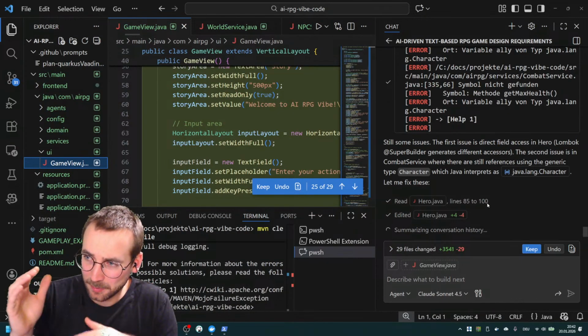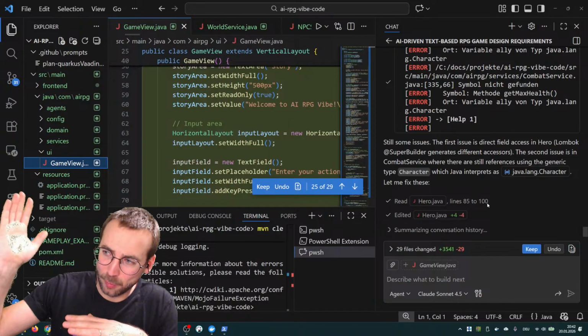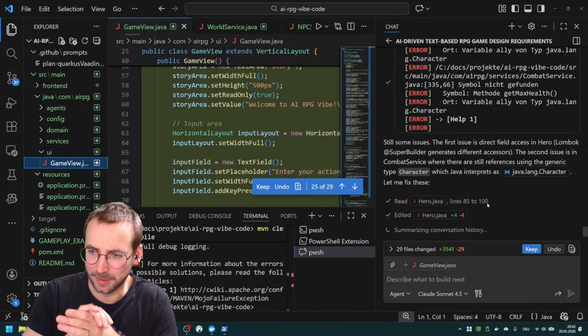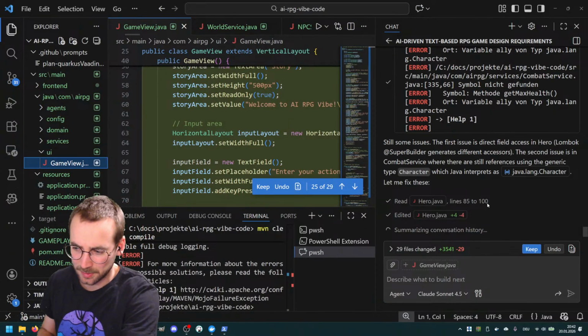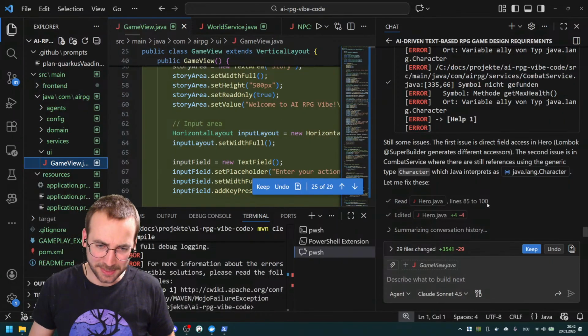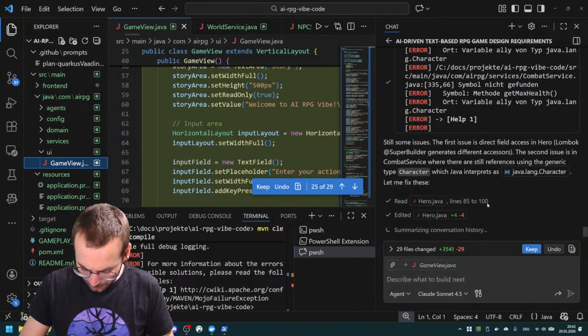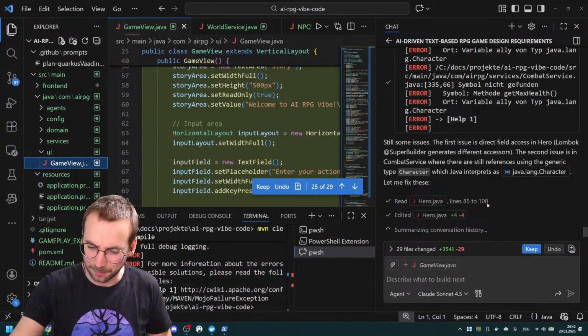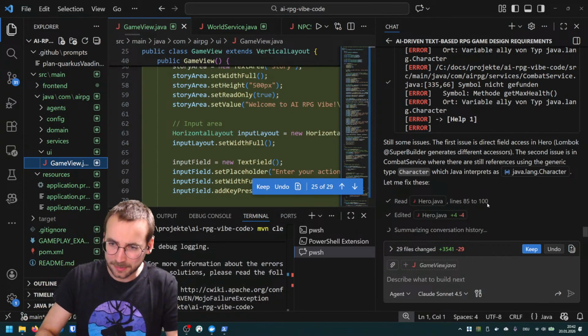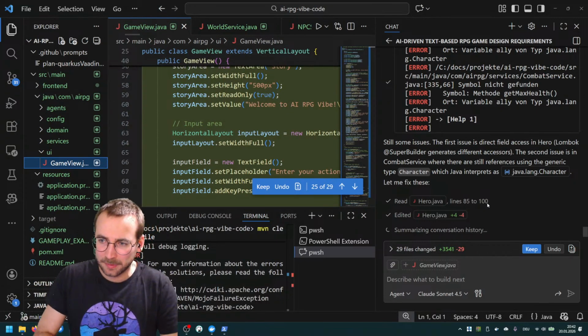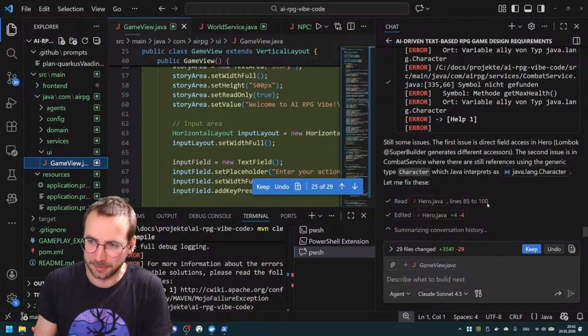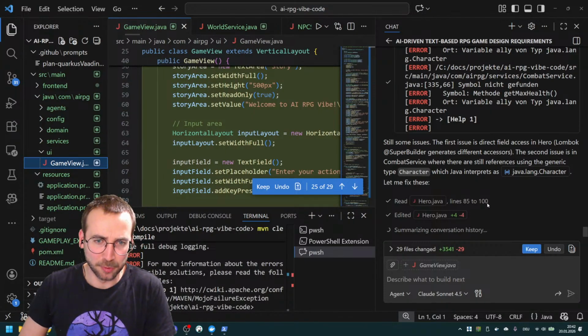So it does summarization, and then it can throw away all the chat history. I guess that's what's going on, and that makes sense. But again, it takes a lot of time. I don't know why. There's probably a lot going on in the background. A lot of output generated.